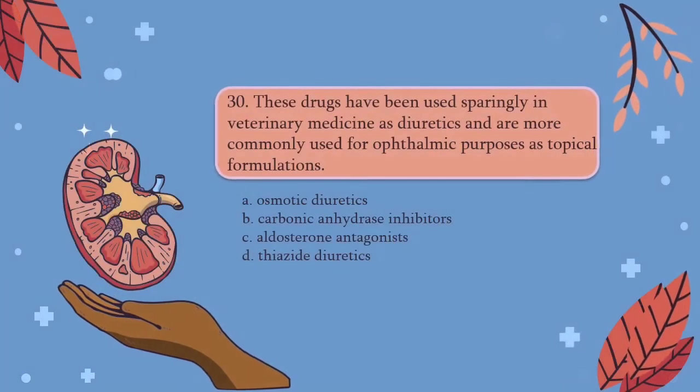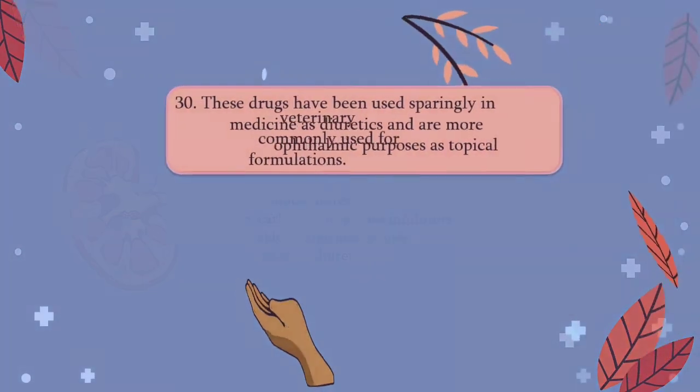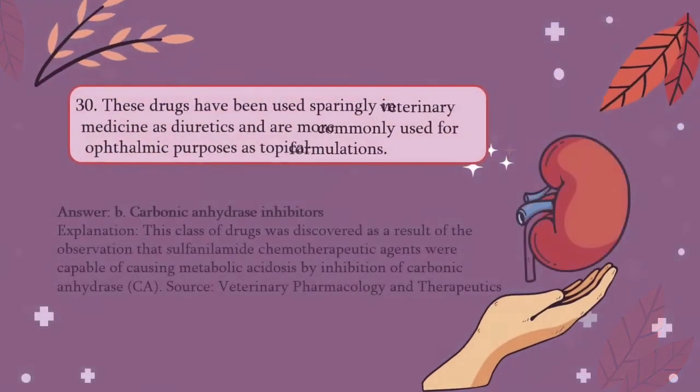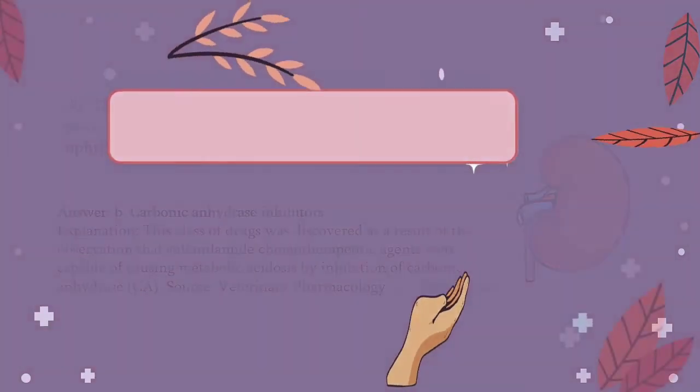These drugs have been used sparingly in veterinary medicine as diuretics and are more commonly used for ophthalmic purposes as topical formulations. A. Osmotic diuretics, B. Carbonic anhydrase inhibitors, C. Aldosterone antagonists, D. Thiazide diuretics. The answer would be B. This class of drugs was discovered as a result of the observation that sulfanilamide chemotherapeutic agents were capable of causing metabolic acidosis by inhibition of carbonic anhydrase.